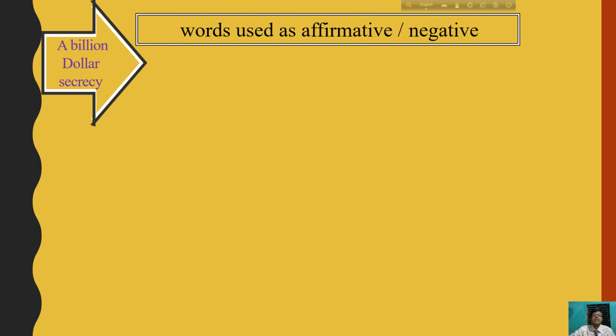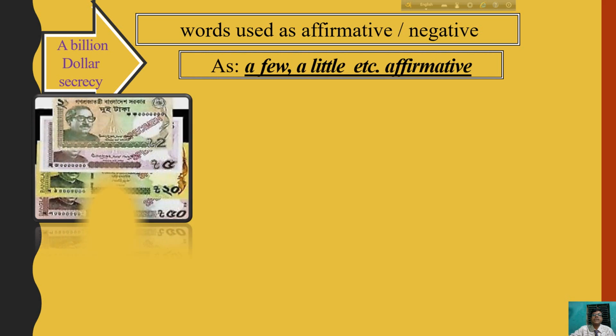Here is also another secrecy. What is the secrecy? We can see words used as affirmative and also negative. We must make clear which one is affirmative and which one is negative. Here are written: a few, a little. They are affirmative.